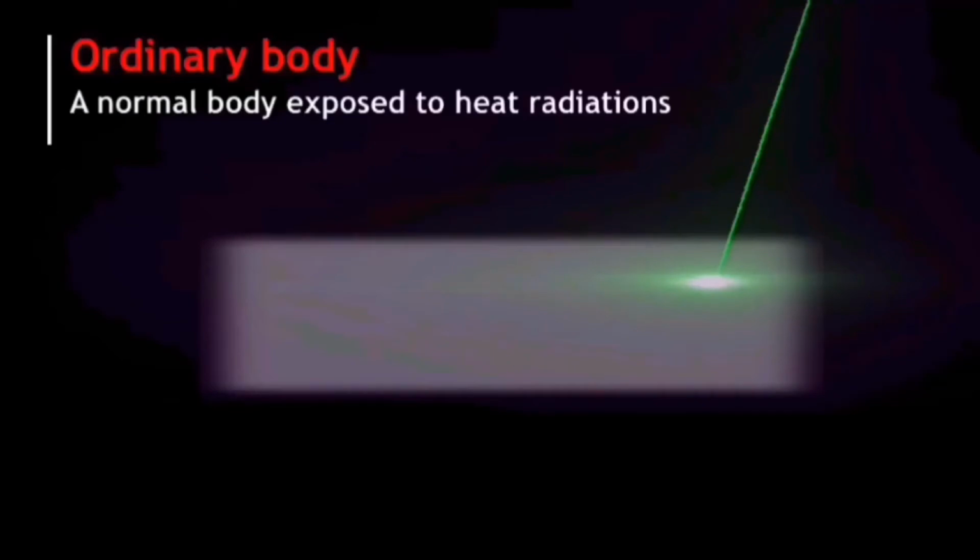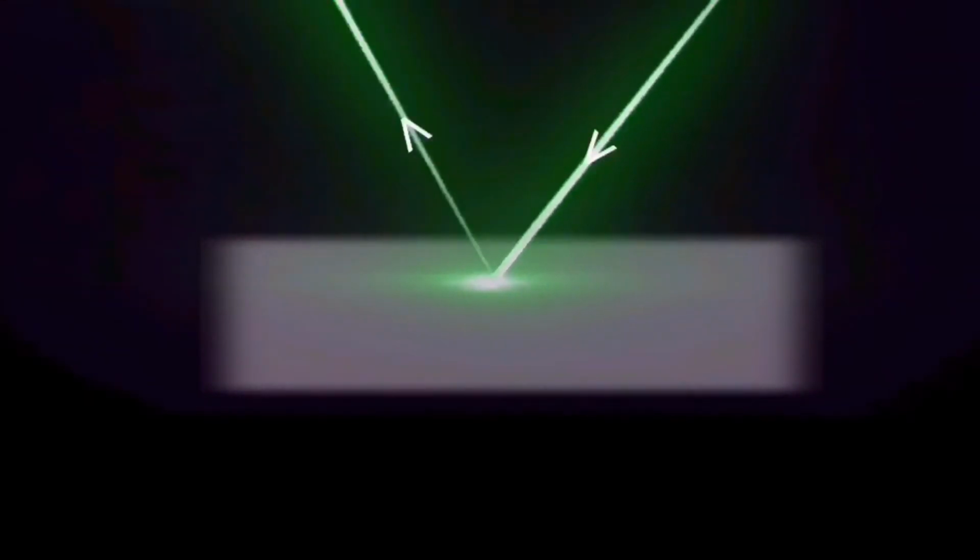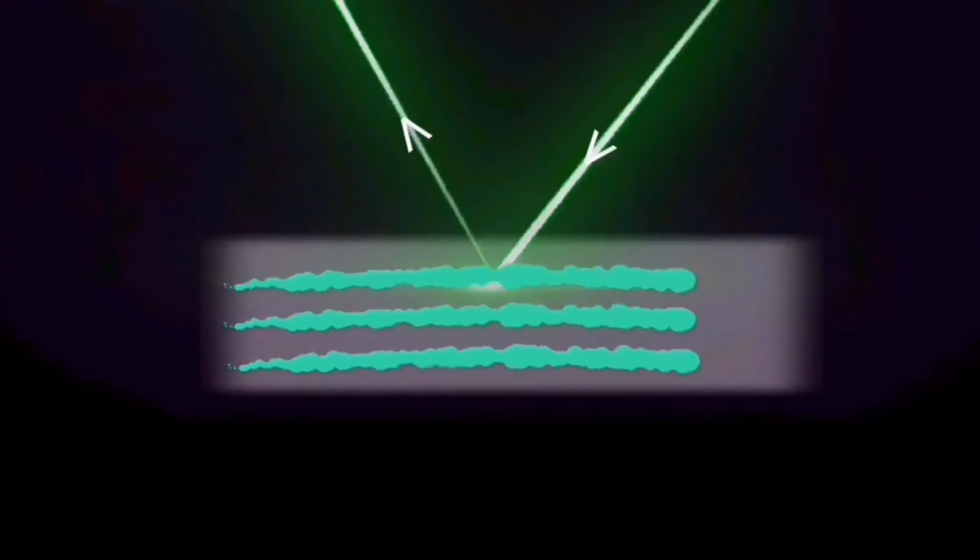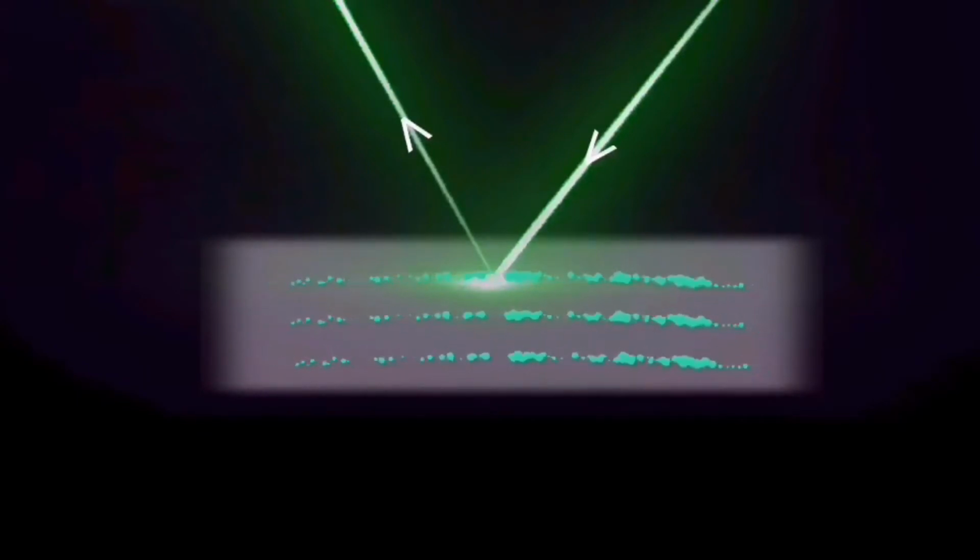When heat radiation is incident on the surface of an ordinary body, part of the incident thermal radiation is reflected, some part is absorbed by the body, and the rest gets transmitted through the body.